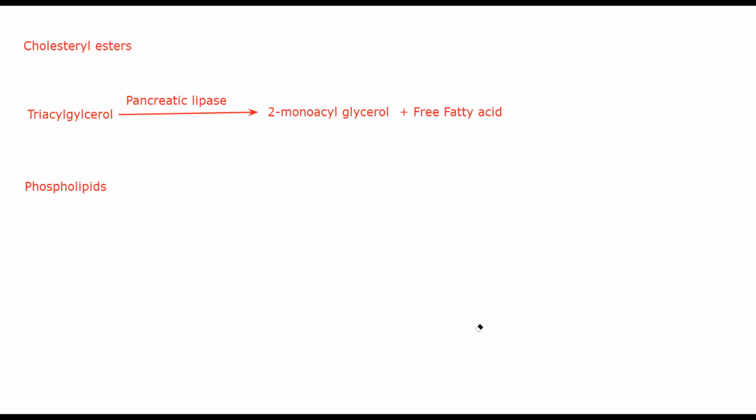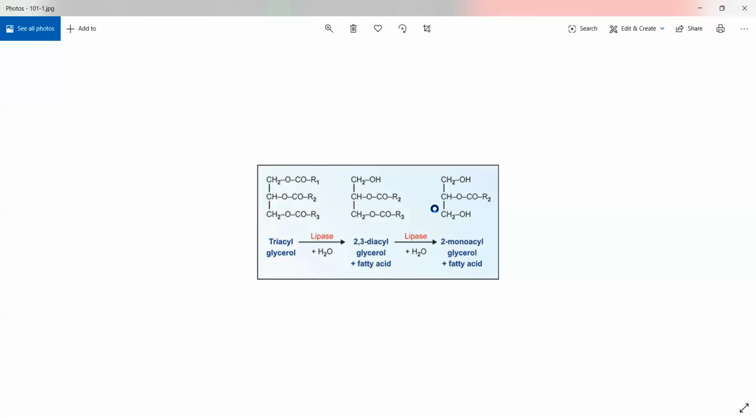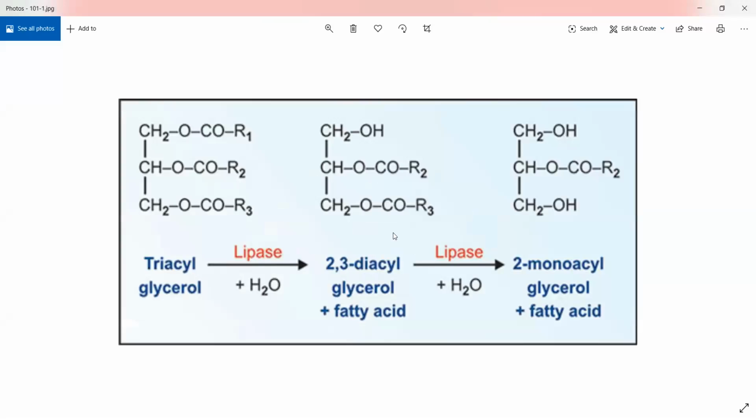Now coming back to this thing, as I told you, triacylglycerol upon degradation by your pancreatic lipase will give you a molecule of 2-monoacylglycerol and a free fatty acid. Once again, I think I have an image lying around for that. Yep. So once again, I hope you guys can see this. So if I take one triacylglycerol molecule, see it has three acyl groups.